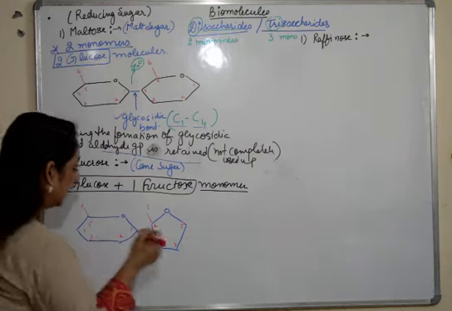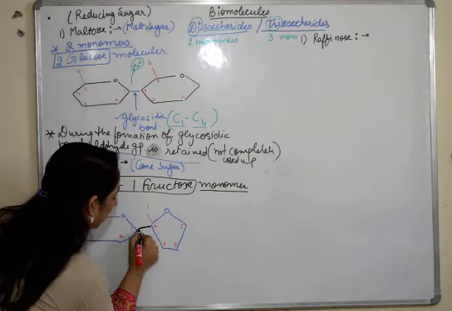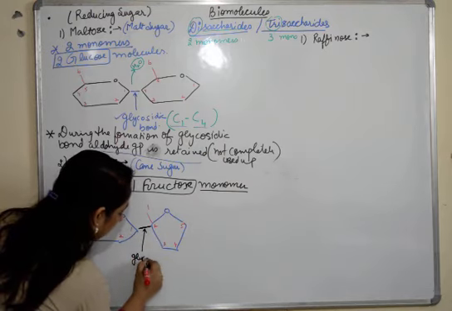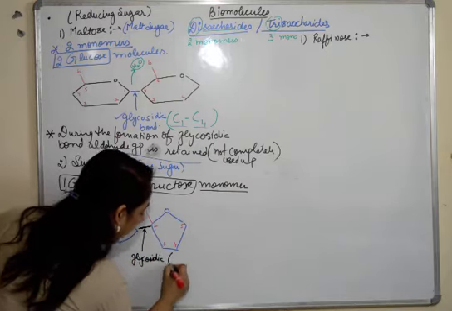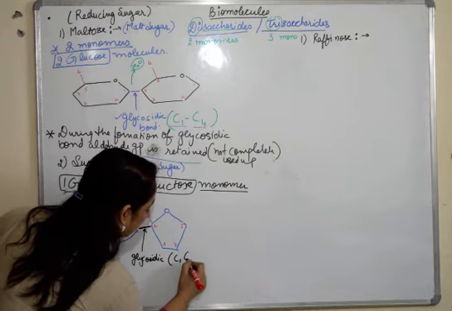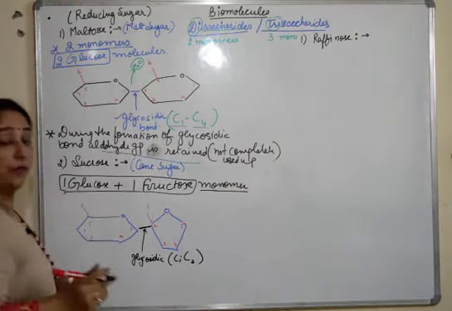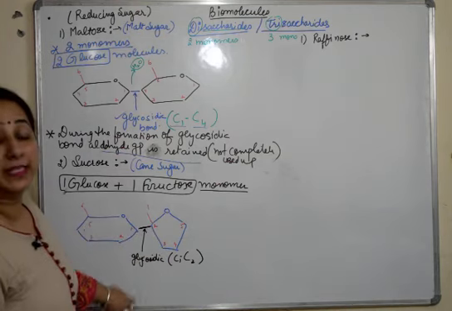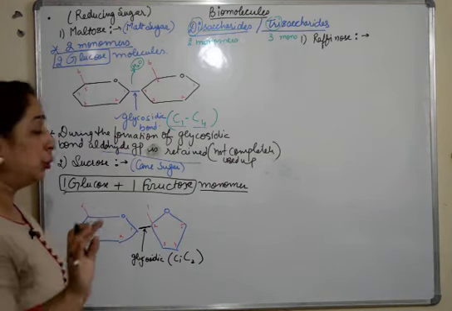Fine. So what do we see here? We see that these 1 and 2 carbons are placed here. So the bond formed again will be a glycosidic bond, and it will be formed between carbon 1 and carbon 2. And obviously it is a furanose ring. It has a ketone group present here. The aldehyde present here will be completely used up.